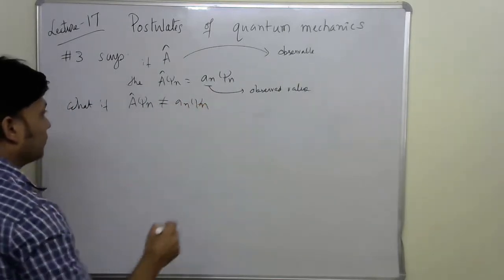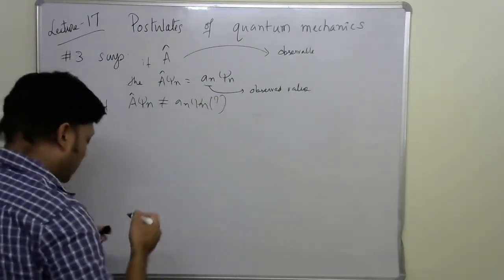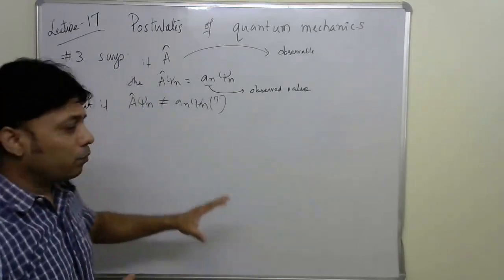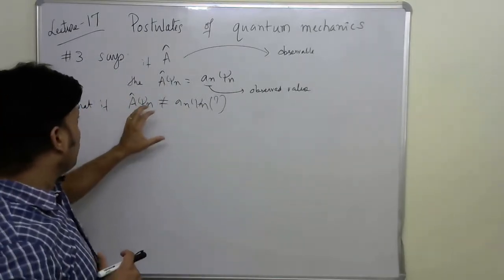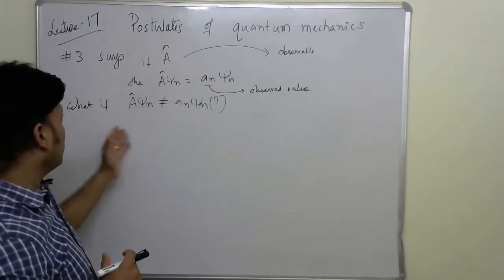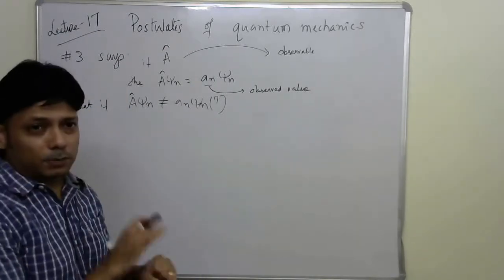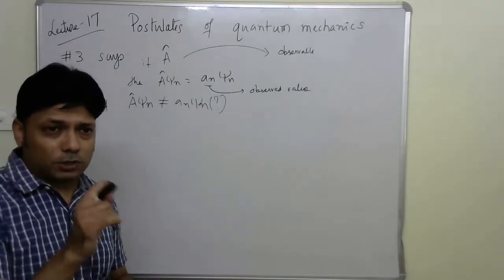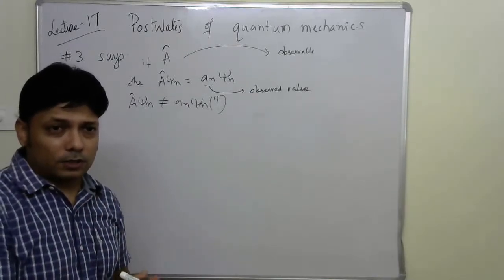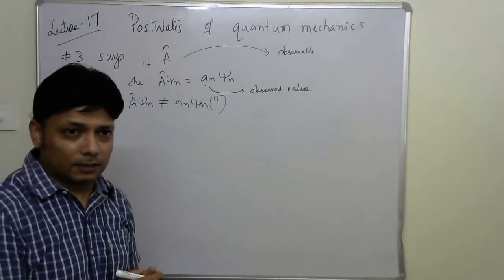Then what happens? In other words, what if for a system, whatever wave function we get doesn't become an eigenfunction of a particular operator? Then what do we get?